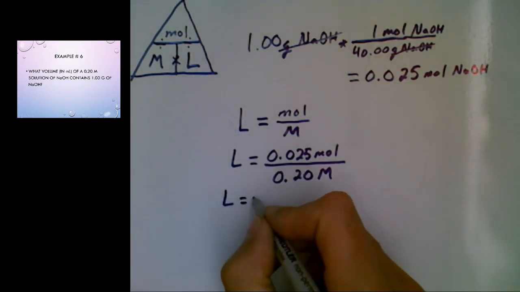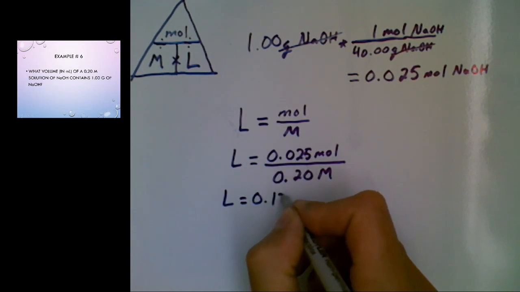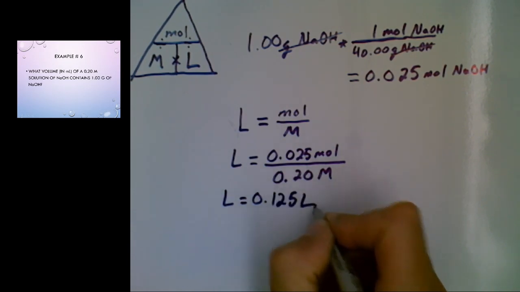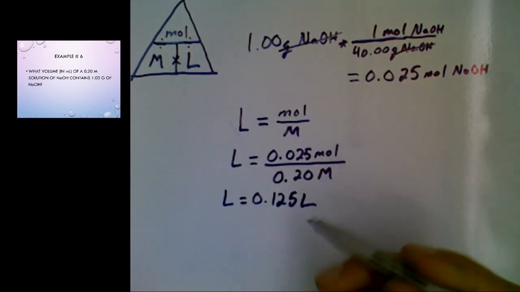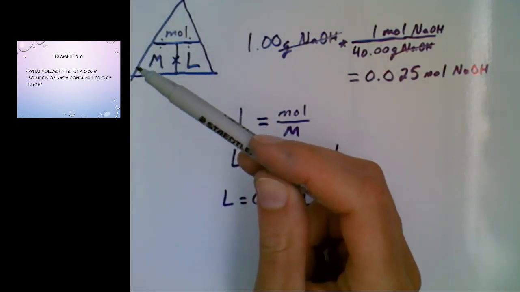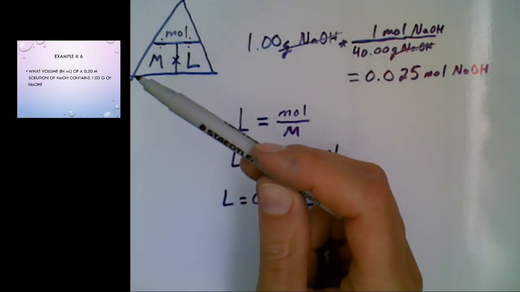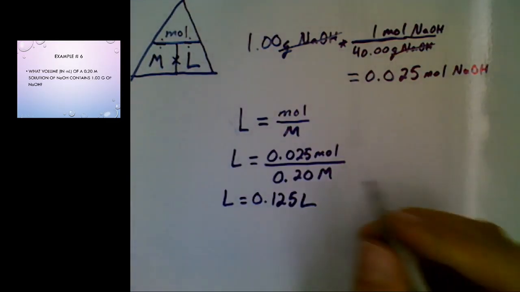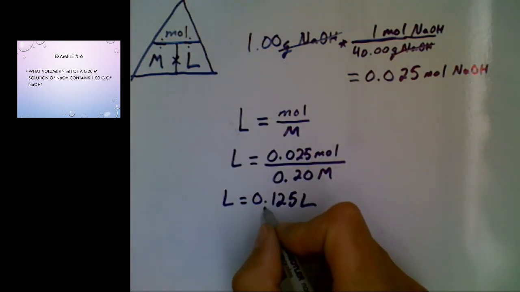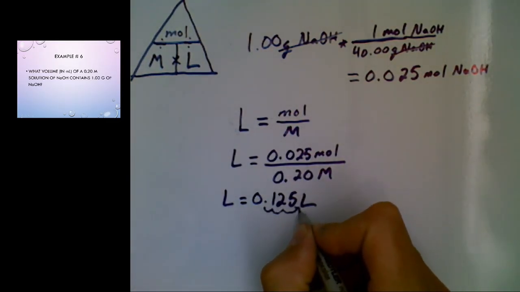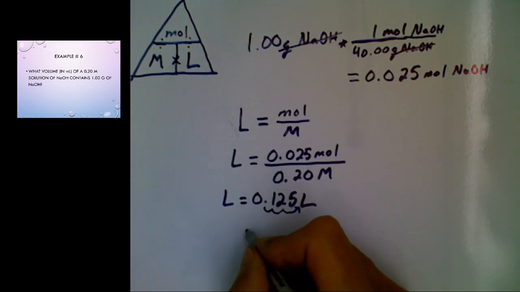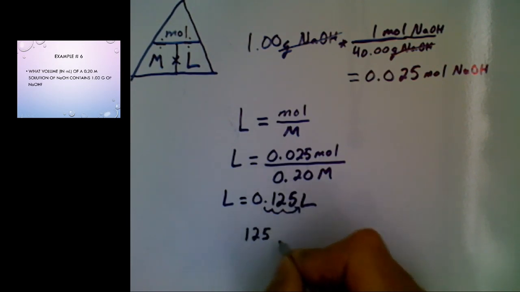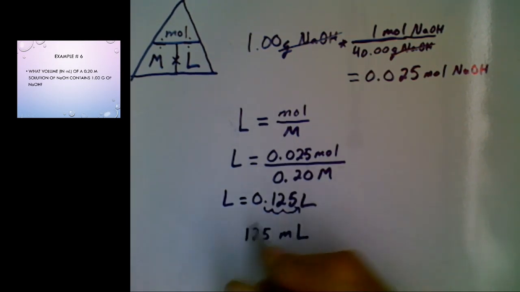That's going to give you 0.125 liters. But if we read that question carefully, it's asking for this in milliliters. So what volume in milliliters? So to get milliliters from liters, we're going to move our decimal place 3 spots to the right, and you're going to get 125 milliliters.